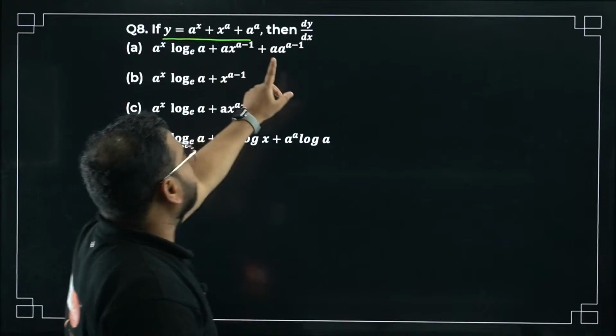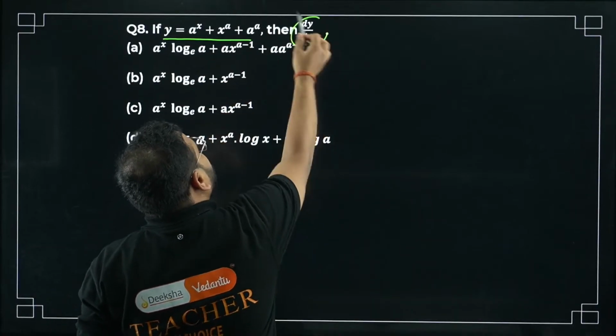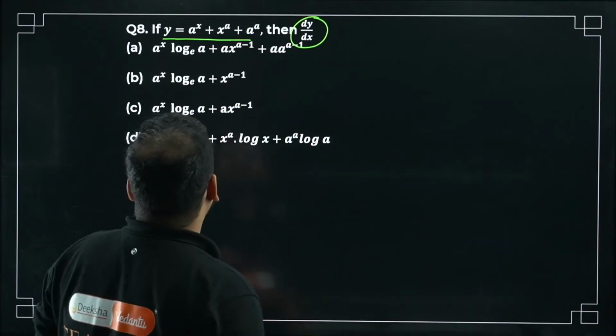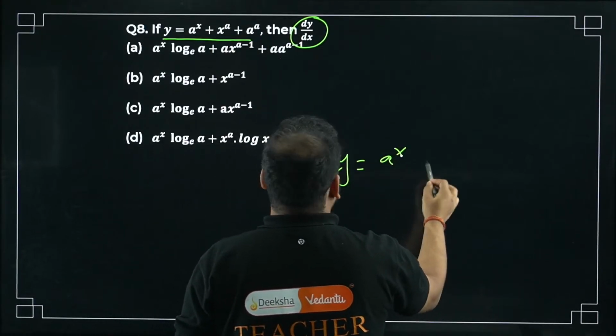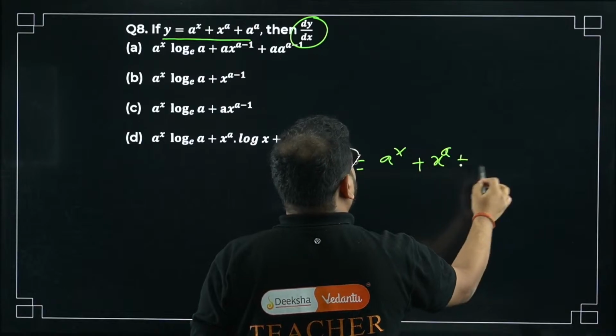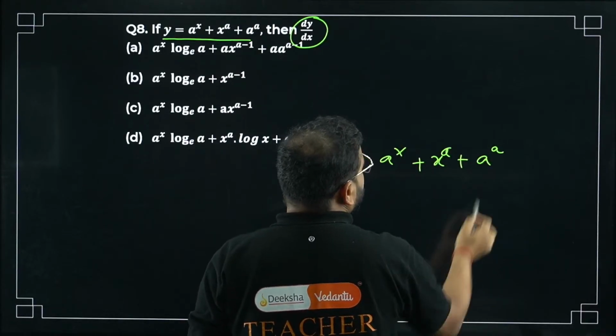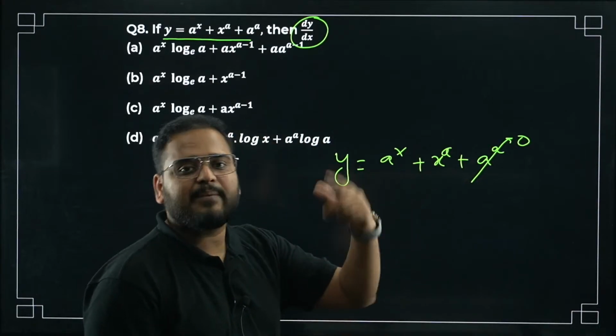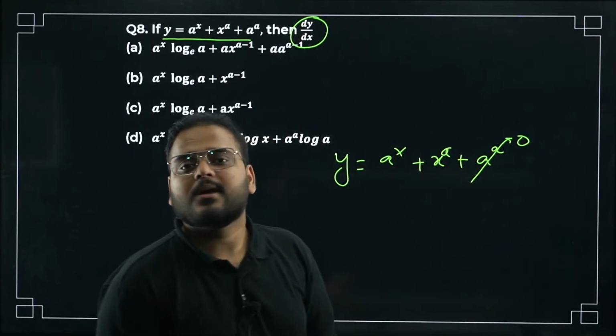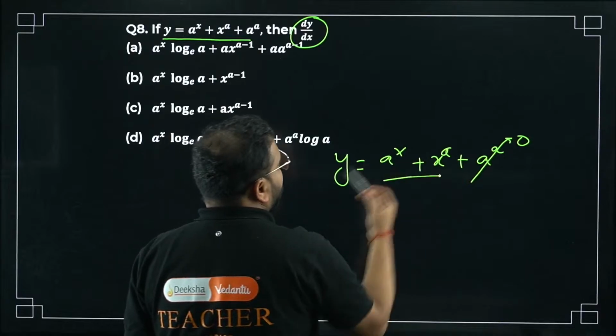So do we have to find the derivative, bacha? Y dash, y1, whatever you want to call. Let's see, you have taken y as a power x plus x power a plus a power a. Derivative means this is a constant, so 0. A power a is a constant, no? A is a constant. A power a is a constant only. Derivative of that will be 0, sir. Over here we will have a derivative.